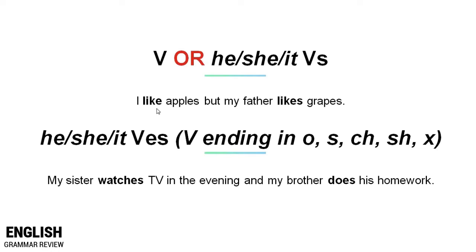But when the verb ends in O, S, CH, SH, or X, we add ES to the verb. For example, in this sentence, we have, my sister watches TV in the evening, and my brother does his homework. Note that we added ES to the verb that ends in CH and ES to the verb that ends in O.